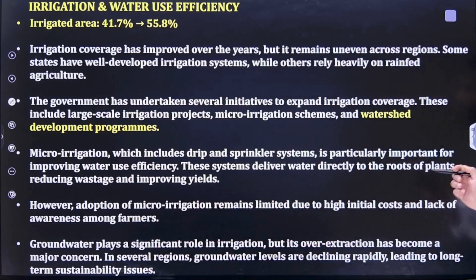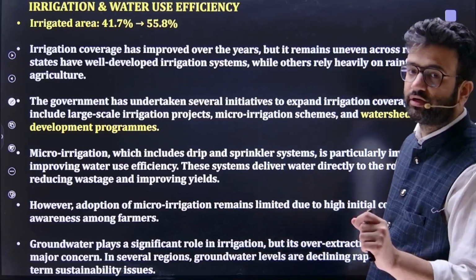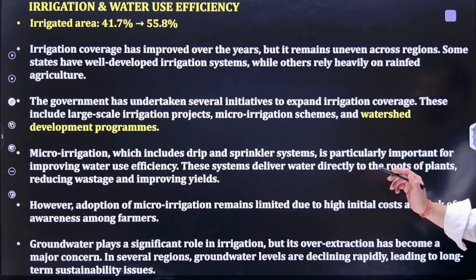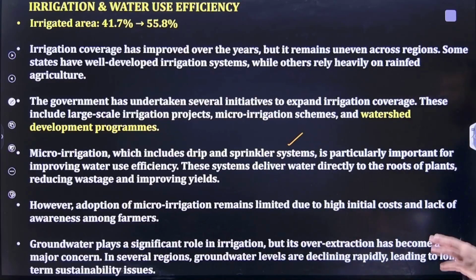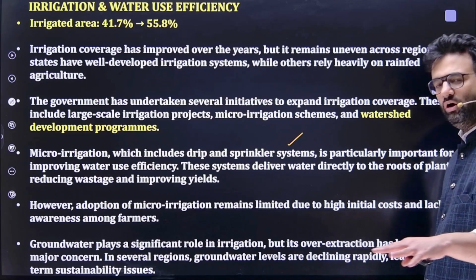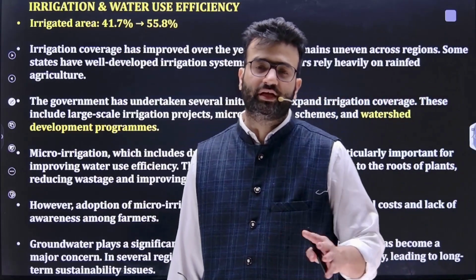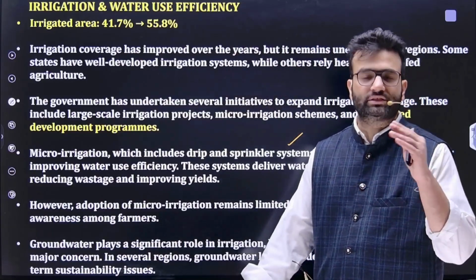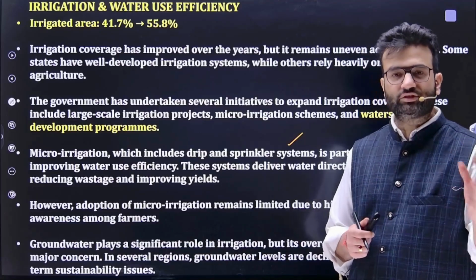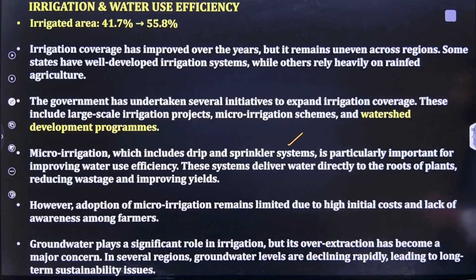Micro irrigation, which includes drip and sprinkler systems, is very important right now. Regarding precision farming, drip irrigation is very important. So micro irrigation includes drip and sprinkler systems, particularly important for improving water use efficiency. They deliver water directly to the roots, which reduces wastage. And recently, not only micro drip irrigation, right now we are focusing on sprinklers a lot, and apart from that, pitcher technique and bubbler techniques, these are all part of micro irrigation only. However, adoption of micro irrigation remains limited due to high initial cost and lack of awareness.